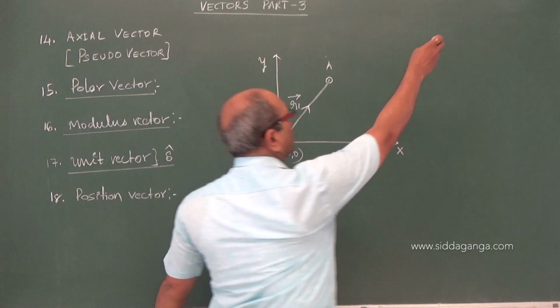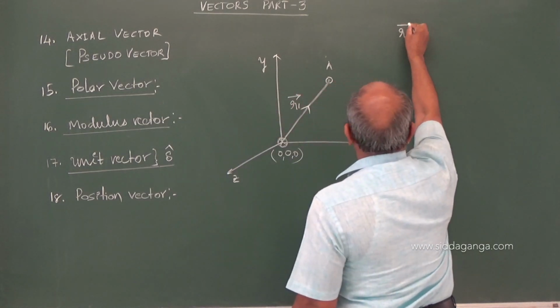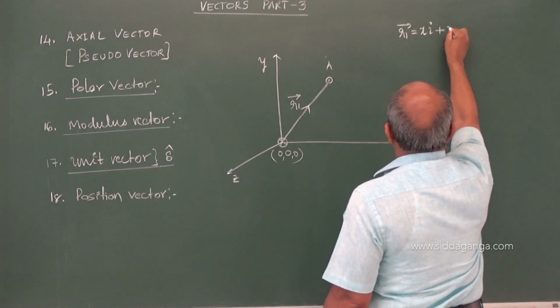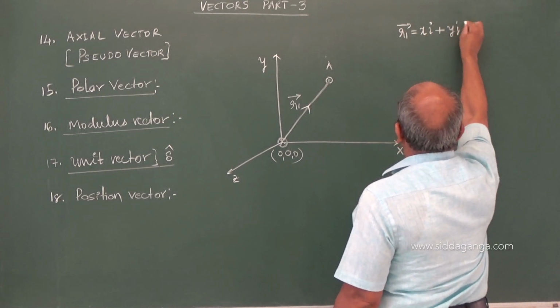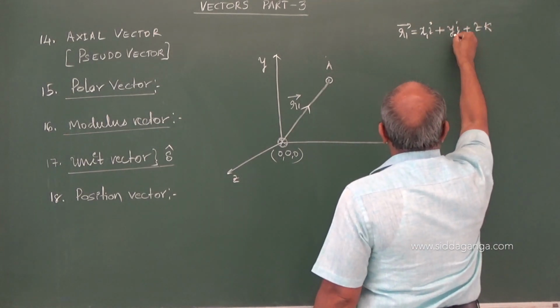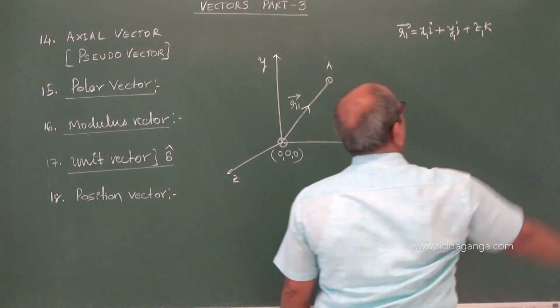And it is written as r1 equal to xi plus yj plus zk, maybe x1, y1, z1.